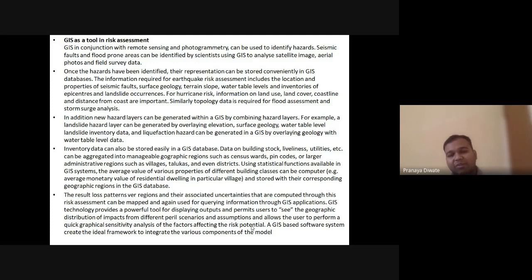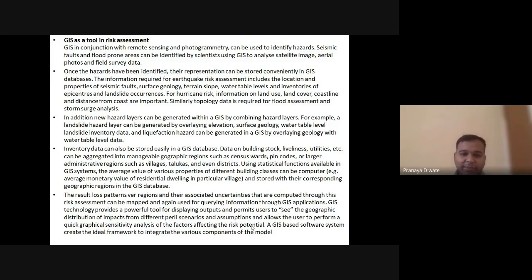The average value of various properties of different building classes can be computed, that is, the average monetary value of the residential dwelling in a particular village, and stored with the corresponding geographic region in the GIS database.